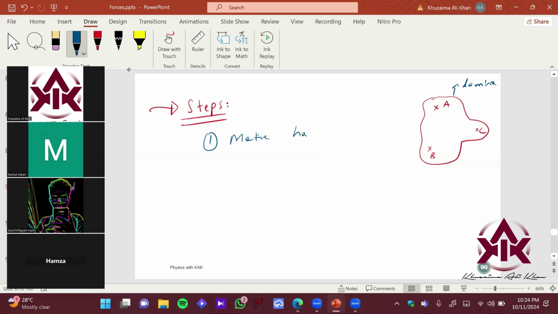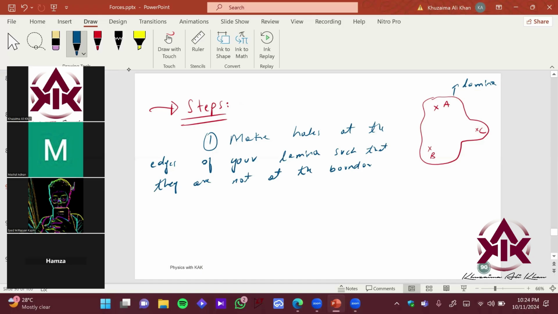You make holes at the edges of your lamina, such that they are not at the boundaries, right?